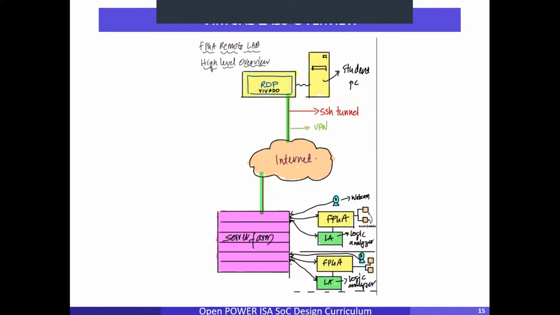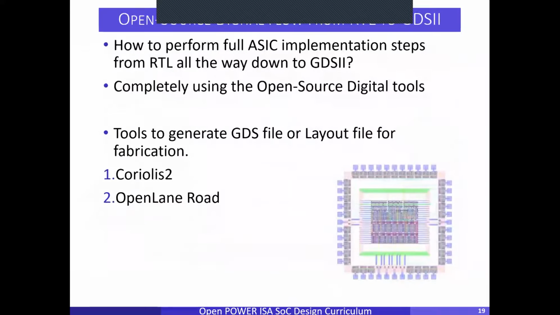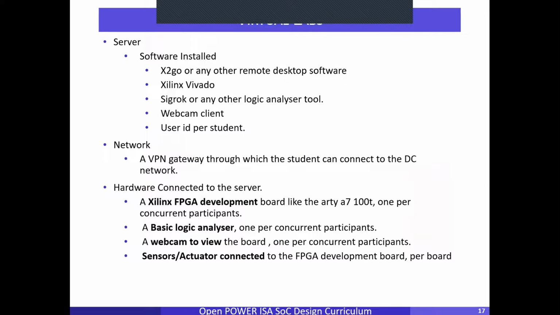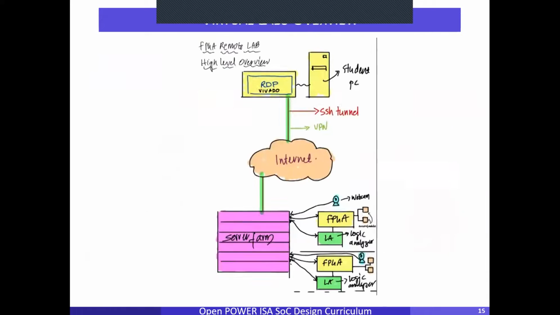Now I'll explain about the lab. This was the VLSI lab which was provided to the participants, and there is one FPGA board here, which is the RT-A700T. How could participants or the faculty connect to this board and simulate a microprocessor? This is the basic diagram: the participant can connect to the server of the lab, and the server is connected to the FPGA board, a logic synthesizer and also a webcam, so that they could see what's happening in their FPGA board.